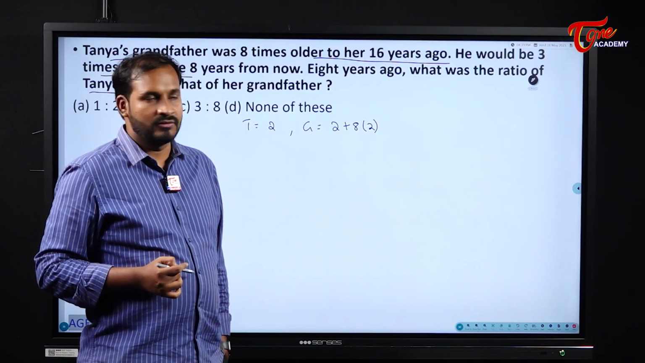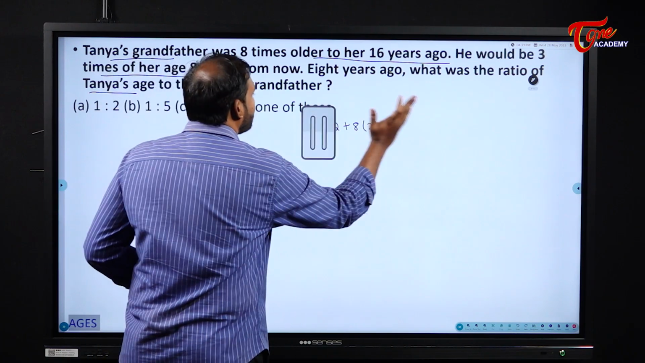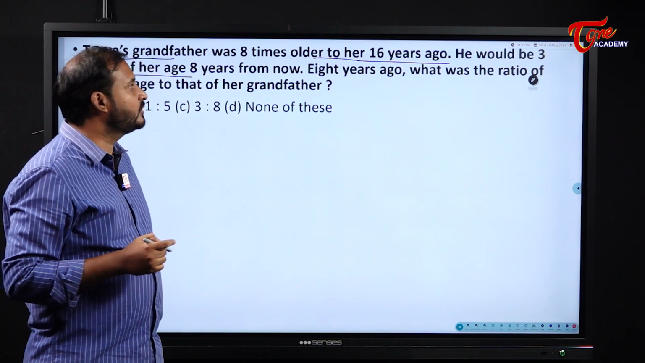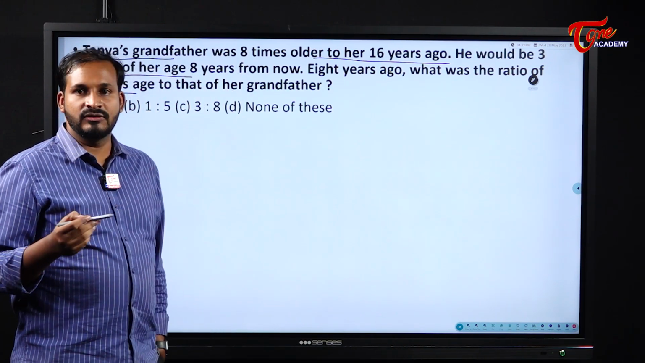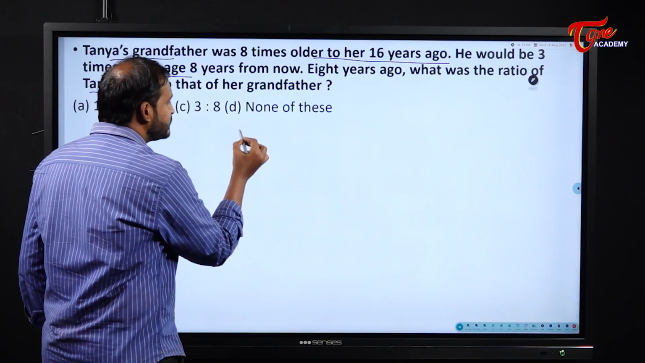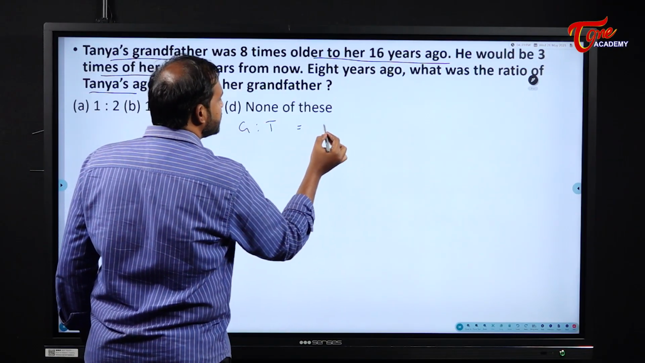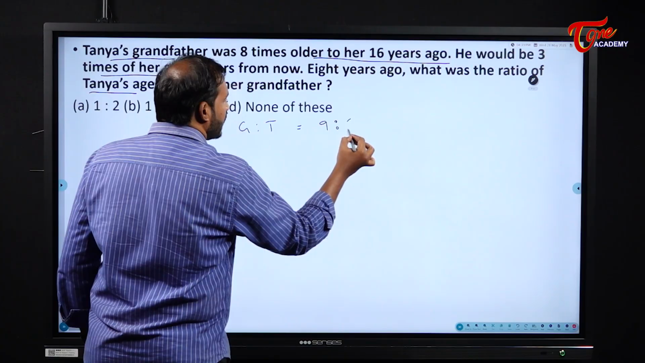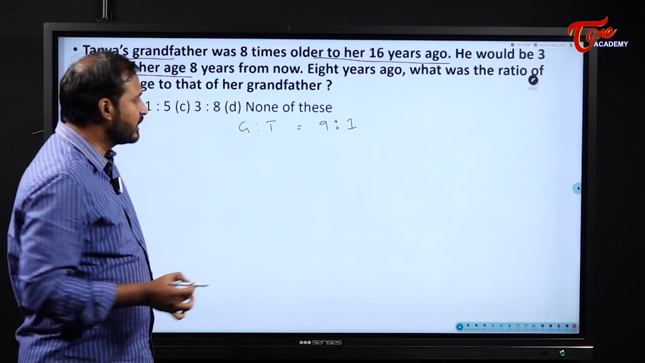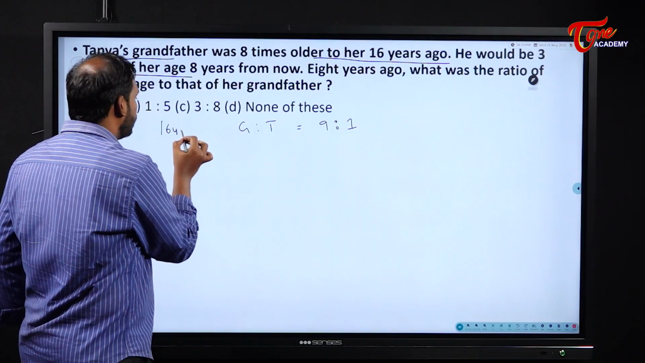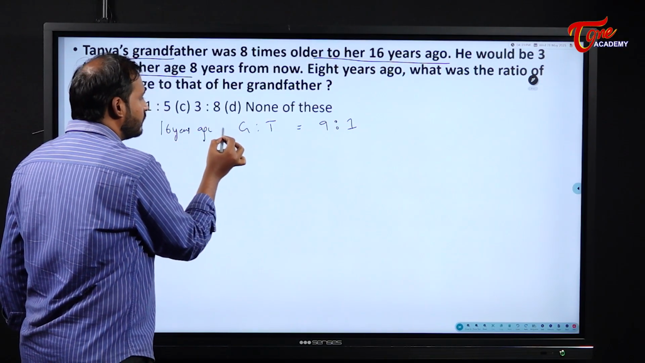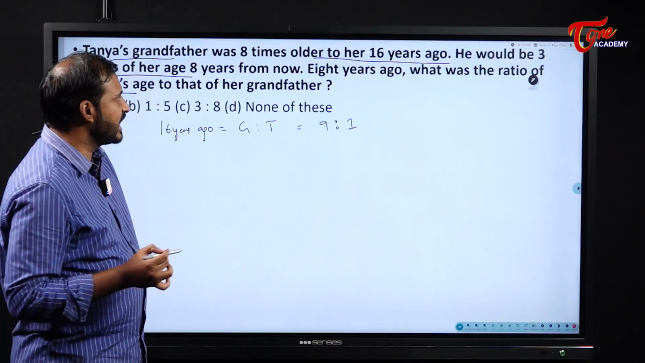Please be careful. Now, he is 8 times older than Tanya. That means grandfather is to Tanya, what will be the age relation between those two persons? It will be 9:1. When it is 16 years ago, grandfather and Tanya's age is 9:1.